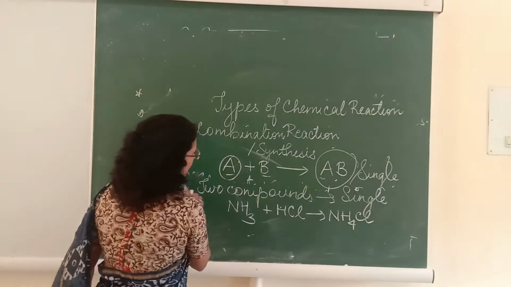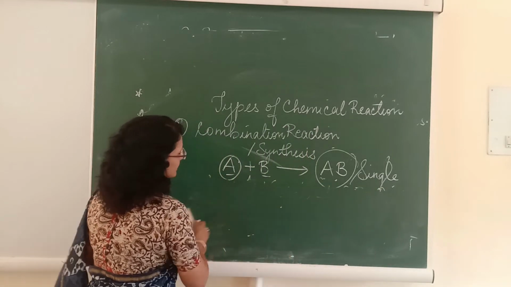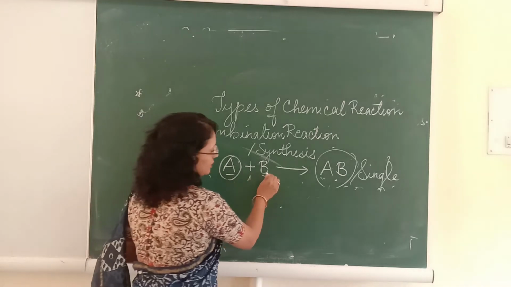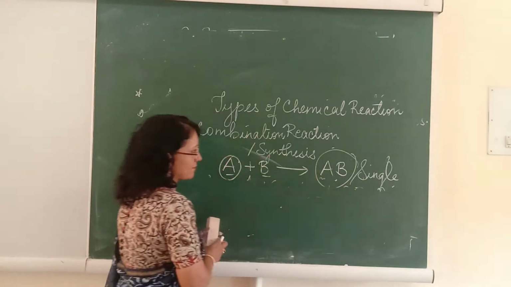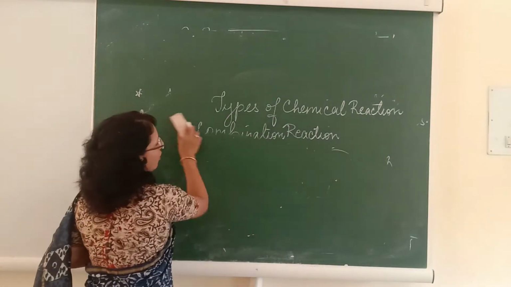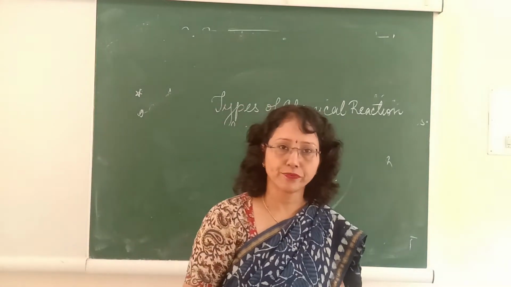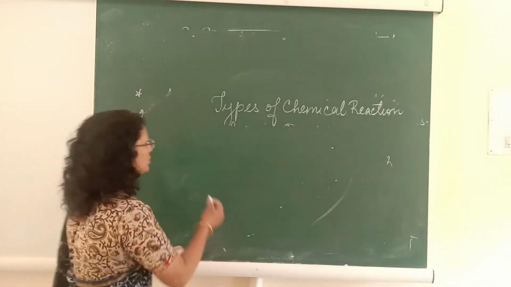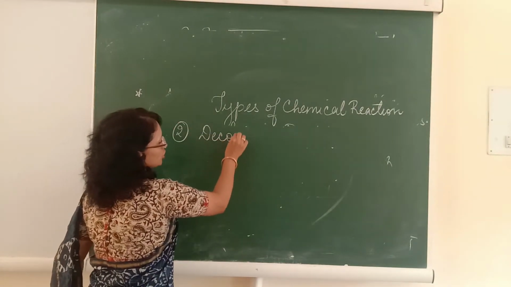So the key point to understand in the combination reaction is that A combines with B to give a single product, that is AB. So the first type of reaction is the combination reaction, or you can also call this reaction the synthesis reaction. Now, just the opposite of the combination reaction is the decomposition reaction.